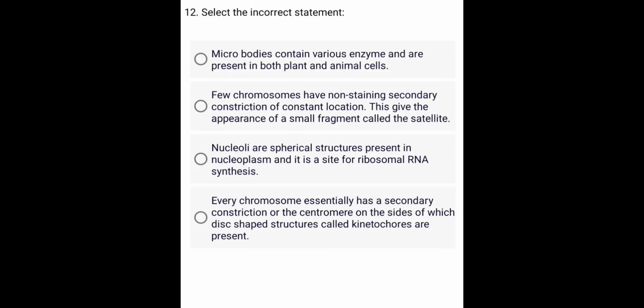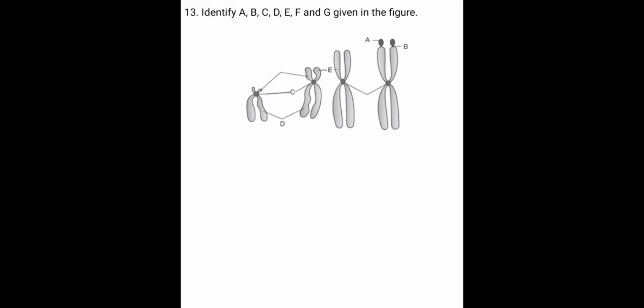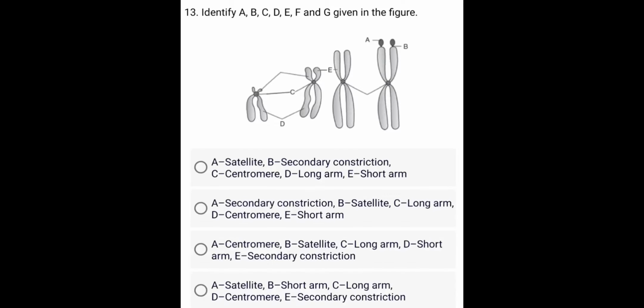A. Microbodies contain various enzymes and are present in both plant and animal cells. B. Few chromosomes have non-staining secondary constriction of constant location. This gives the appearance of a small fragment called the satellite. C. Nucleoli are spherical structures present in nucleoplasm and it is a site for ribosomal RNA synthesis. D. Every chromosome essentially has a secondary constriction or the centromere on the sides of which disc-shaped structures called kinetochores are present. Identify A, B, C, D, E, F and G given in the figure.